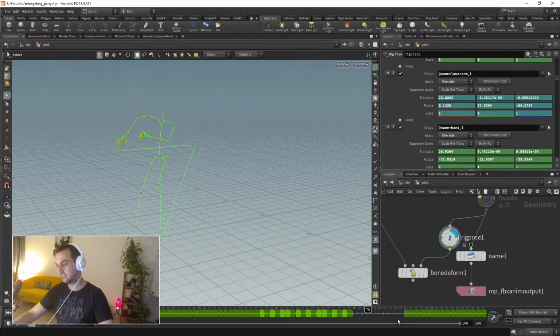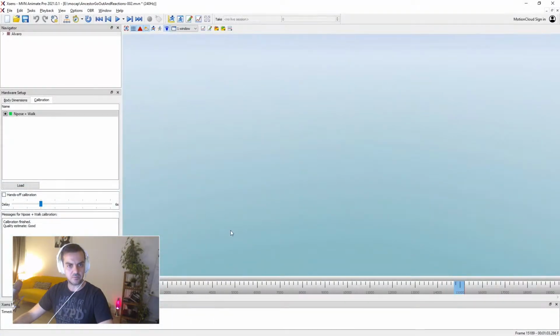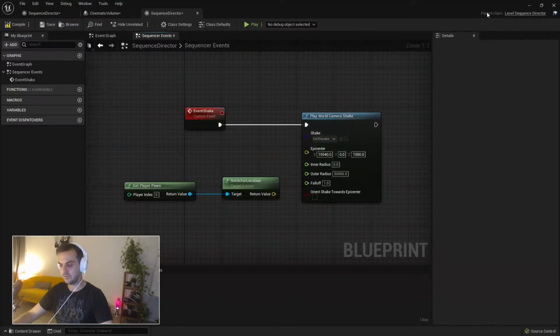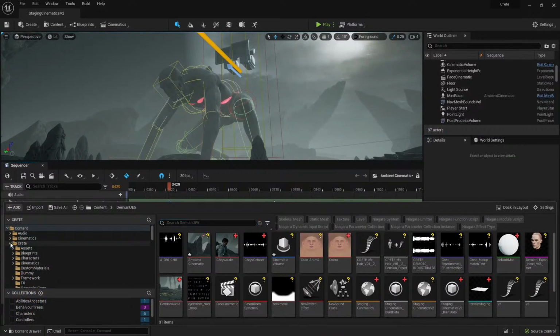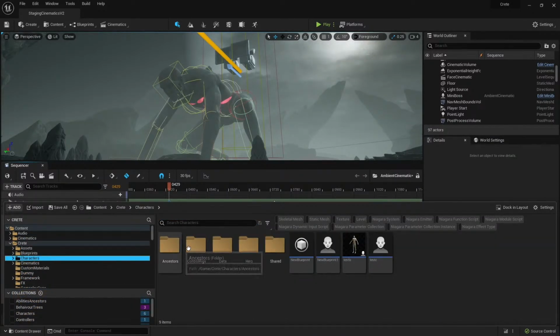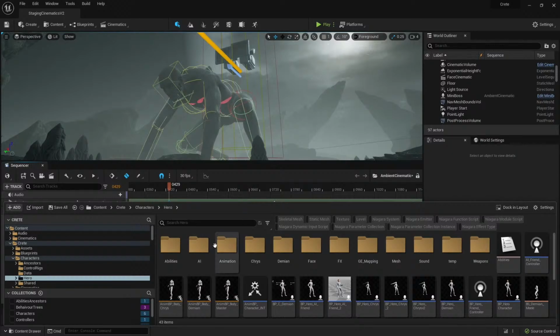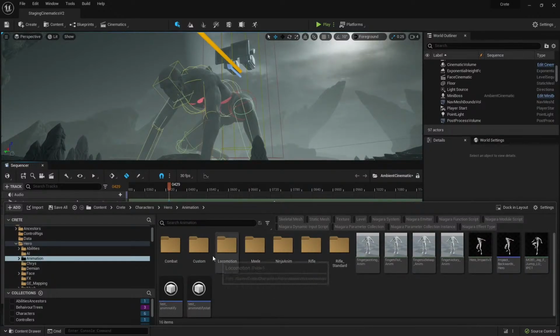If you are doing attacks, we do that in the game all the time. I can show you, for example, if I find it. Characters, hero animation, it's going to be combat. Nah, it's most likely custom.